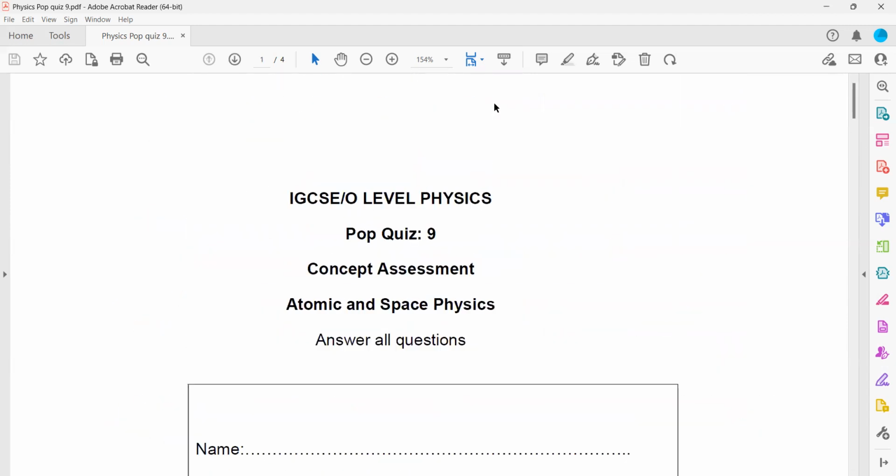Is it clear? This was pop quiz 9, which was related to atomic physics and space physics.